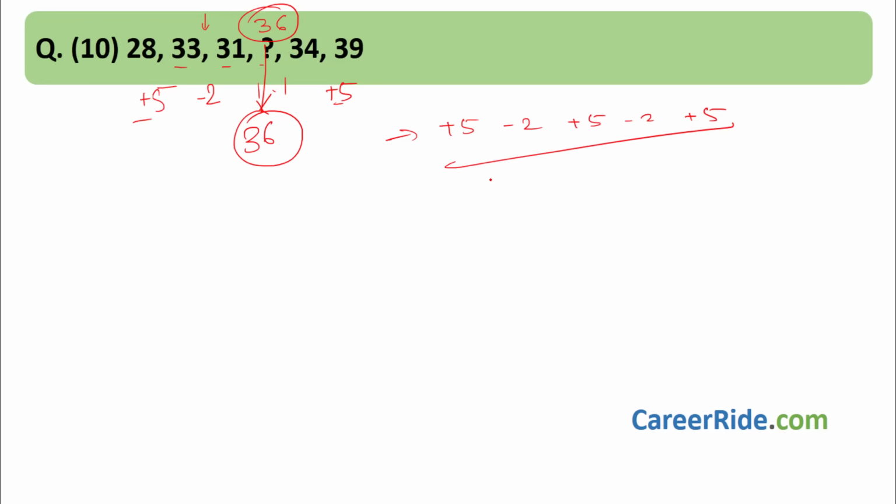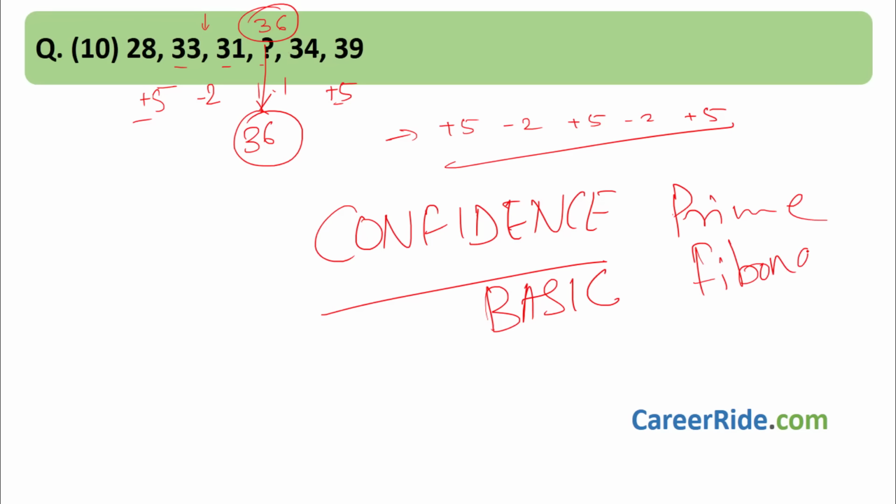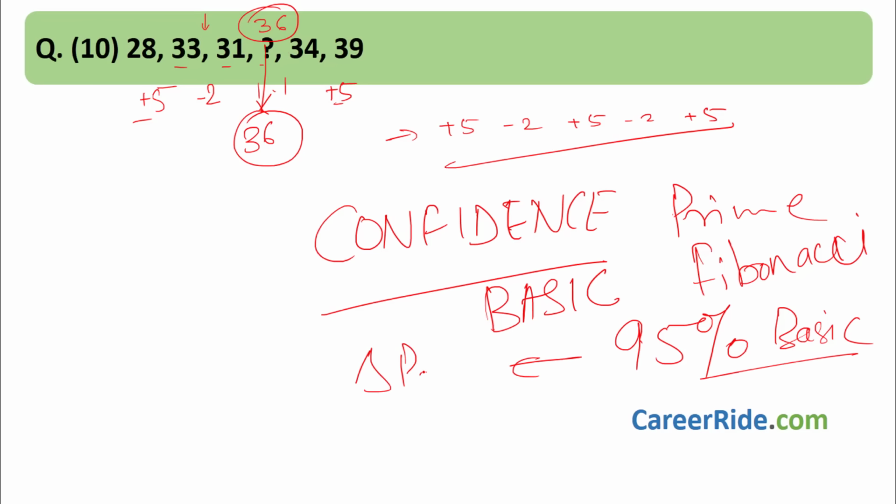Right. Series is actually very easy if you just know how to approach them. You just have to approach with confidence that you will get the answer. After trying the basic series of addition, subtraction and all that stuff like prime and Fibonacci, try the combination also. Most of the times, in 95% of cases the basic series would be enough. You will be able to deduce using the basic series and the triangular pattern which we saw right now. If you know the basic series like squares, cubes and all that stuff, 95% of the sums related to series would be solved by you.